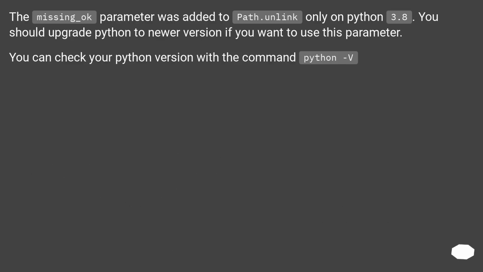The missing_ok parameter was added to path.unlink only in Python 3.8. You should upgrade Python to a newer version if you want to use this parameter. You can check your Python version with the command python -v.